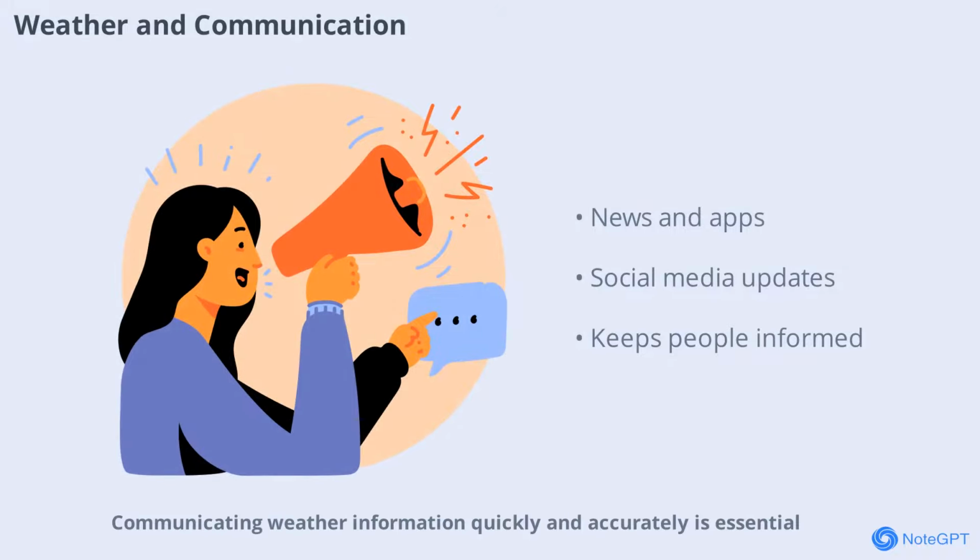Communicating weather information quickly and accurately is essential. News outlets, apps, and social media all play a role in keeping people informed about changing conditions. Clear communication helps everyone stay safe and prepared.